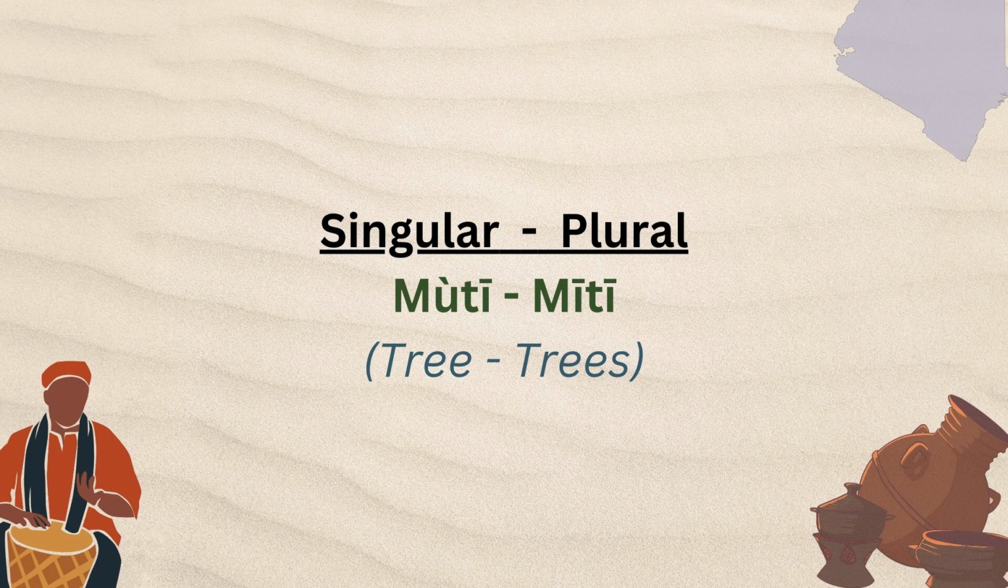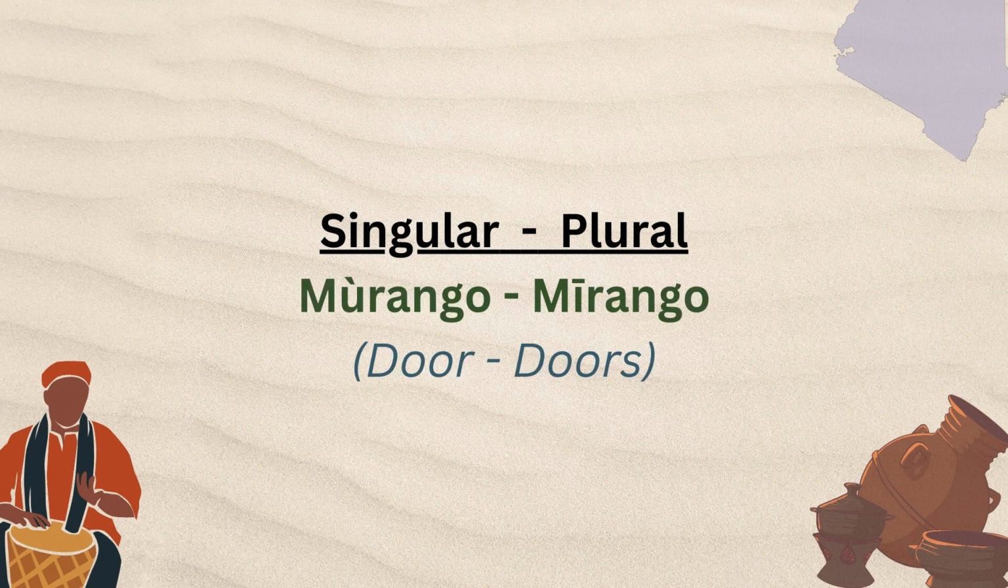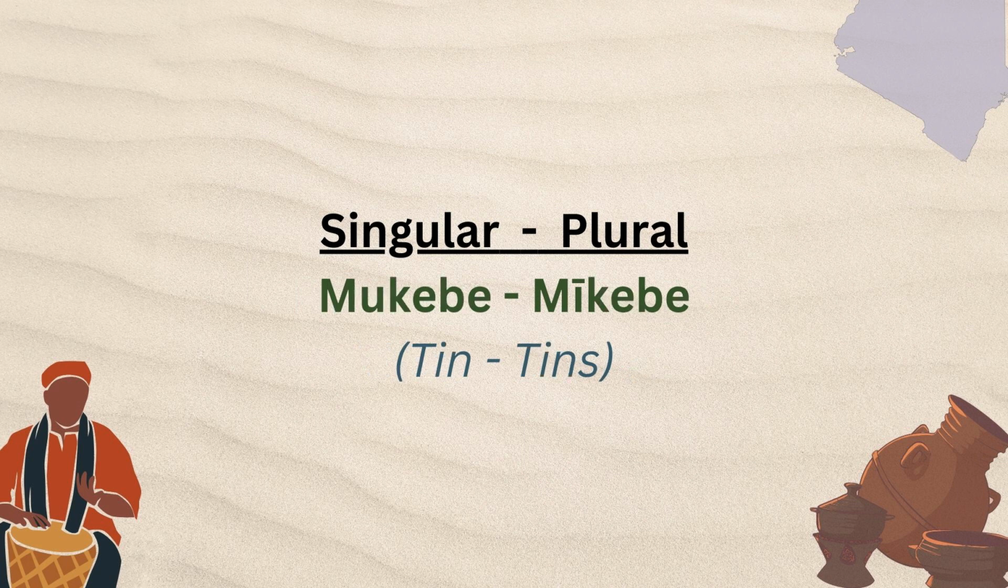If it's not a person, if it's a thing, singular, mo, mote, it's a tree. Plural, mete, trees. Morago, it's a door. Mirago, doors. Mokefe, tin. Mekefe in plural.